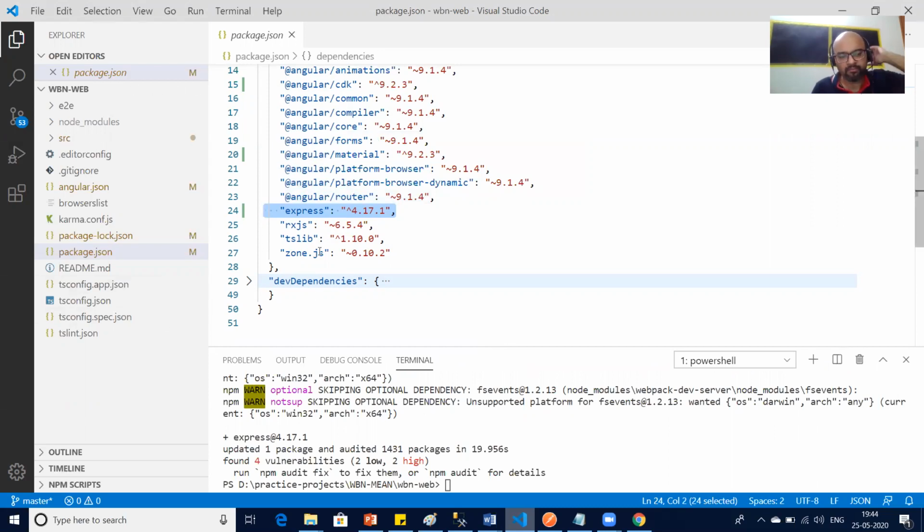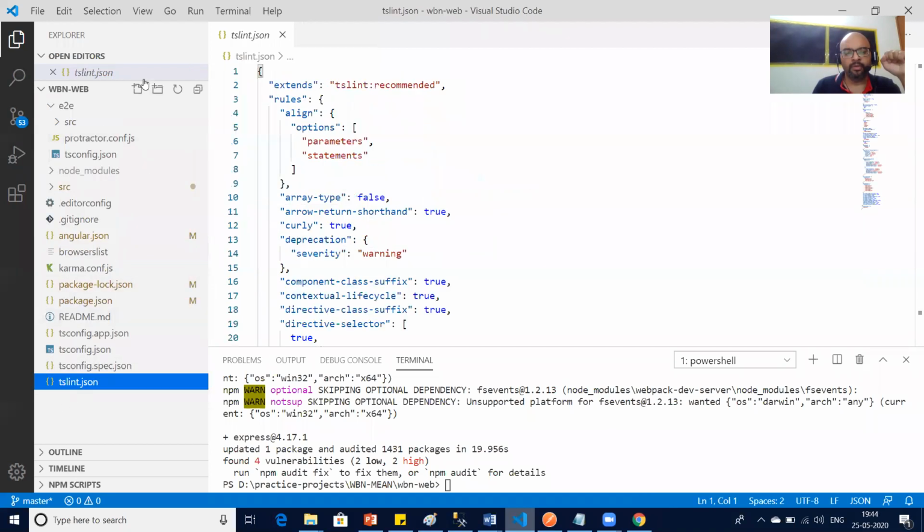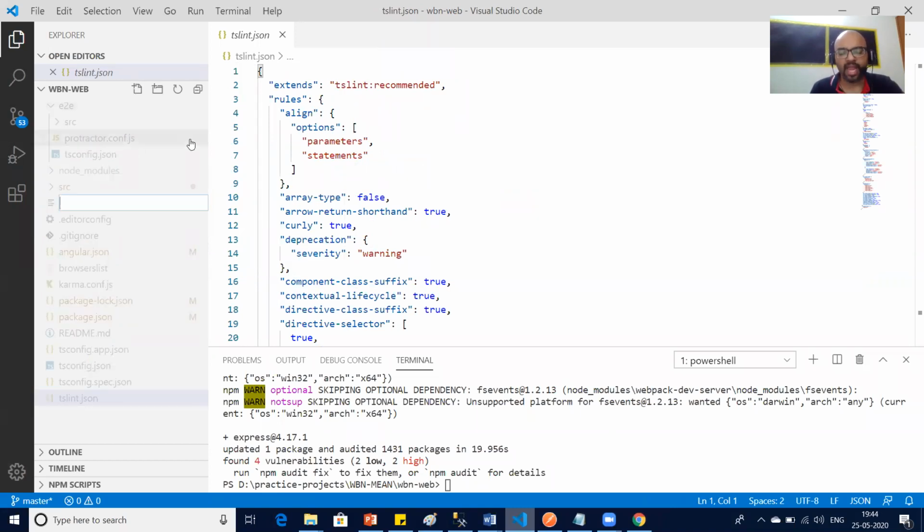Now we need to set up our server file, where we can create our own small server. Okay. So at root folder, what you will do is, at root folder, you will create one file called server.js. Simple.